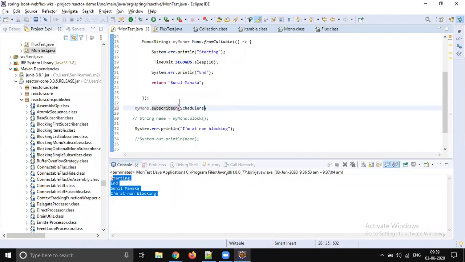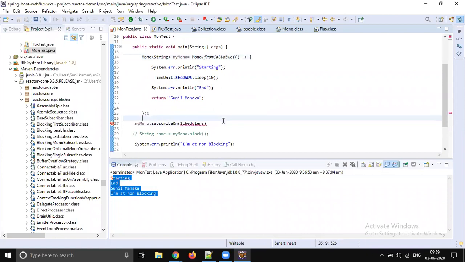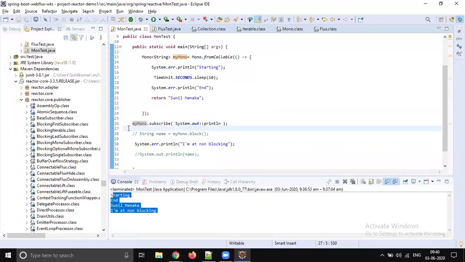By default, Mono and Flux are synchronous, right? So you should get multi-threading enabled. Project Reactor supports both synchronization and asynchronization. This behavior is called concurrency agnostic. They support both synchronization and asynchronization, so both are going to be supported.